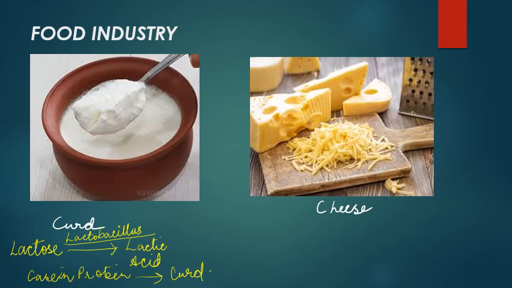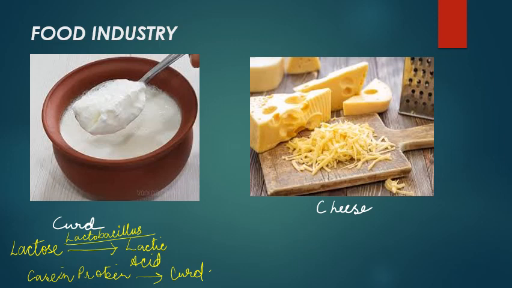So we can say that the bacteria lactobacillus acts on the milk sugar, which is lactose, and converts it into lactic acid, making the curd sour in taste. And this lactic acid acts on the casein protein of the milk, making the curd thick.